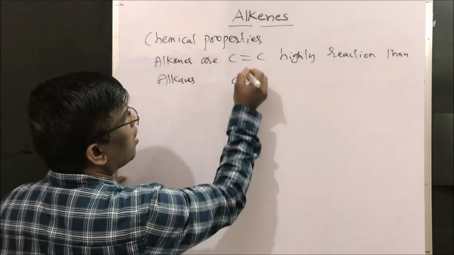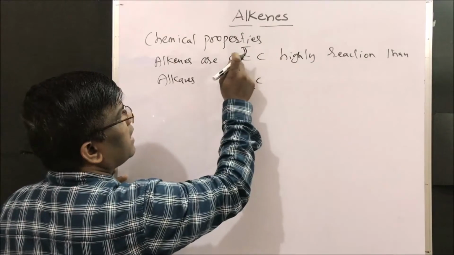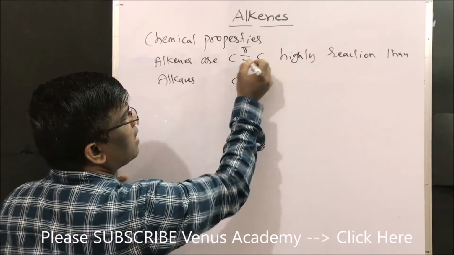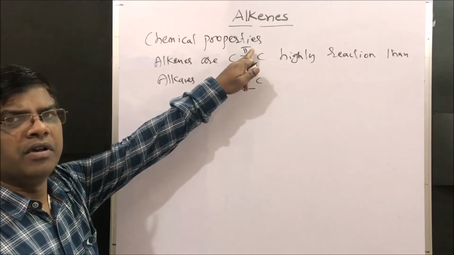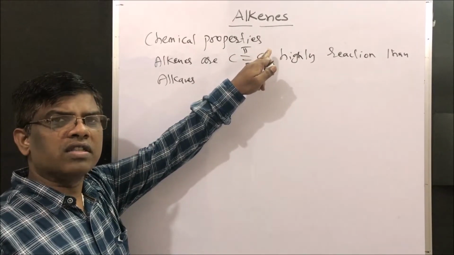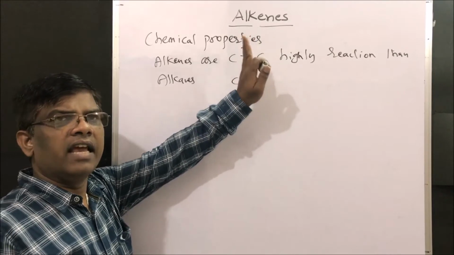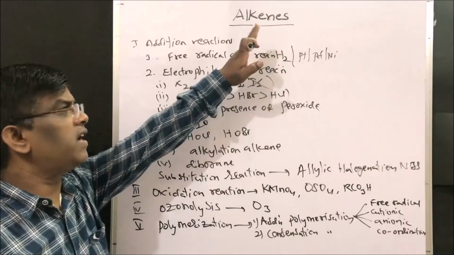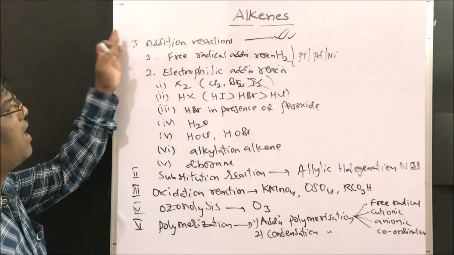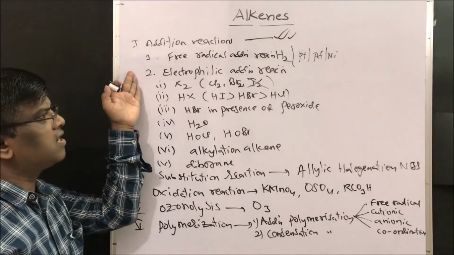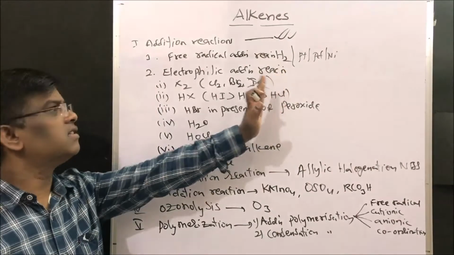It is a sigma bond. When it comes to a C double bond C, it will have a pi bond and a sigma bond. So this pi bond is highly reactive, so it undergoes addition reactions with electrophilic substances. Friends, the main reactions of alkenes are addition reactions. Under addition reactions, most of the reactions are electrophilic addition reactions, right?